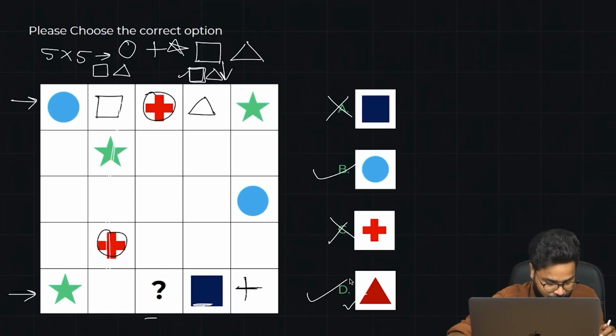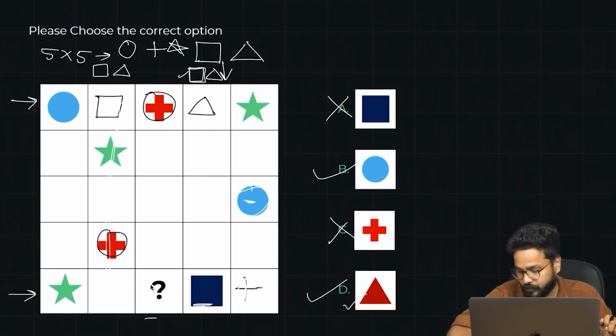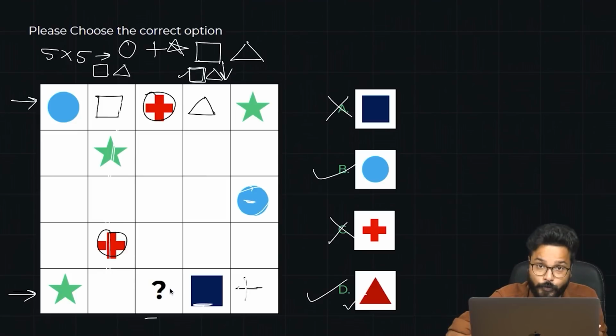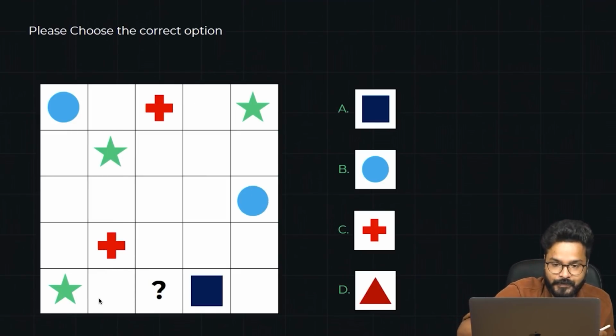Now let us see where. When I see here, there's a circle already here. There's a circle already here. So that means this cannot be a circle. So there must be a circle here. Are you getting that, guys? No, not yet. See, first thing first, let me remove things from here. Let me make it a little easier for you now.